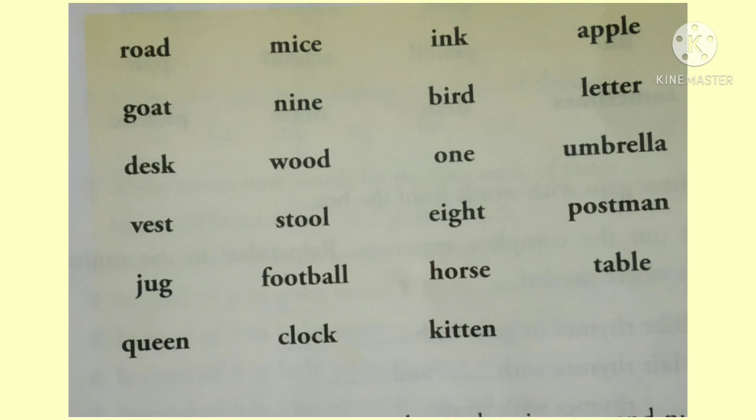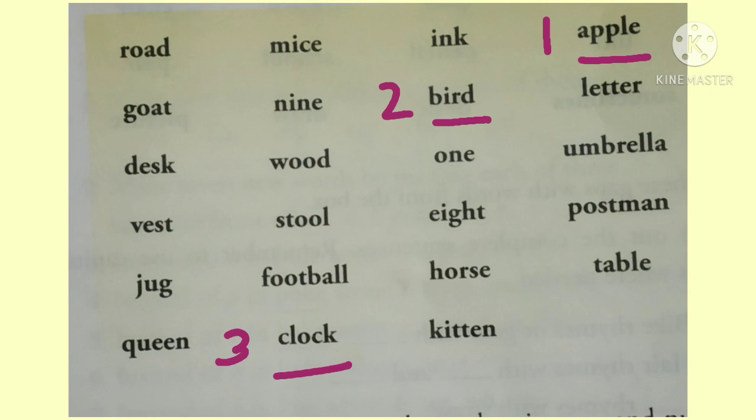In alphabetical order, the first letter that comes is A. So, we will see the word that begins with the letter A, that is apple, will come first. In alphabetical order, after A, letter B comes. The word that begins with letter B, that is bird, will come next. After letter B, letter C comes. So, the word that begins with letter C, clock, will come next.